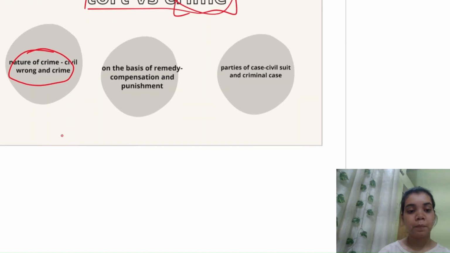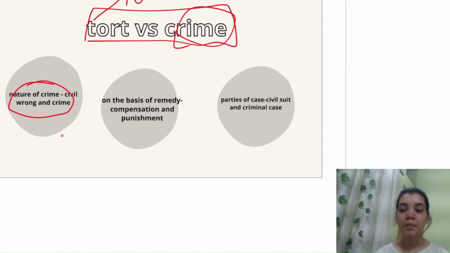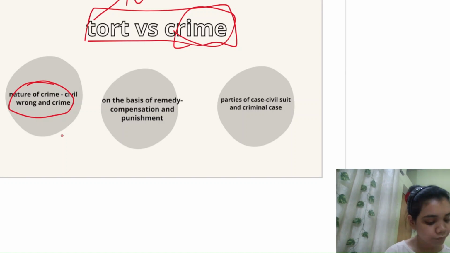So you all need to note down this. Tort is a civil wrong. It's a private wrong. It's committed against one person or maybe 2-3 persons, but not against everyone. And crime is a public wrong. It is committed against everyone. For example, like rape, like murder, and what else? There is culpable homicide, which also comes in murder, and I can't remember any more, but it's okay. So these are two examples of crime: rape and murder. And for tort, I gave an example of trespass.